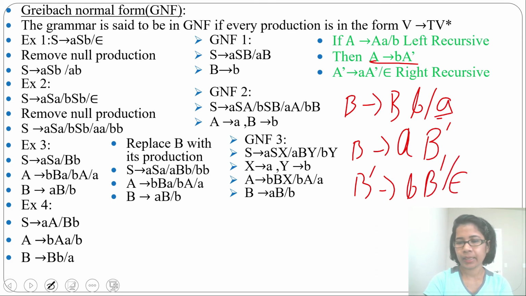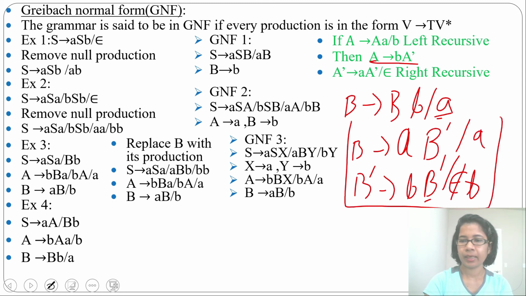Now just see there is an epsilon, and epsilon cannot be used for finding GNF. So what we'll do, we'll substitute epsilon in place of B dash, and we'll get simply B. And here in place of B dash, if we substitute epsilon, we'll get simply A. Now we get this right recursive grammar for this left recursive.